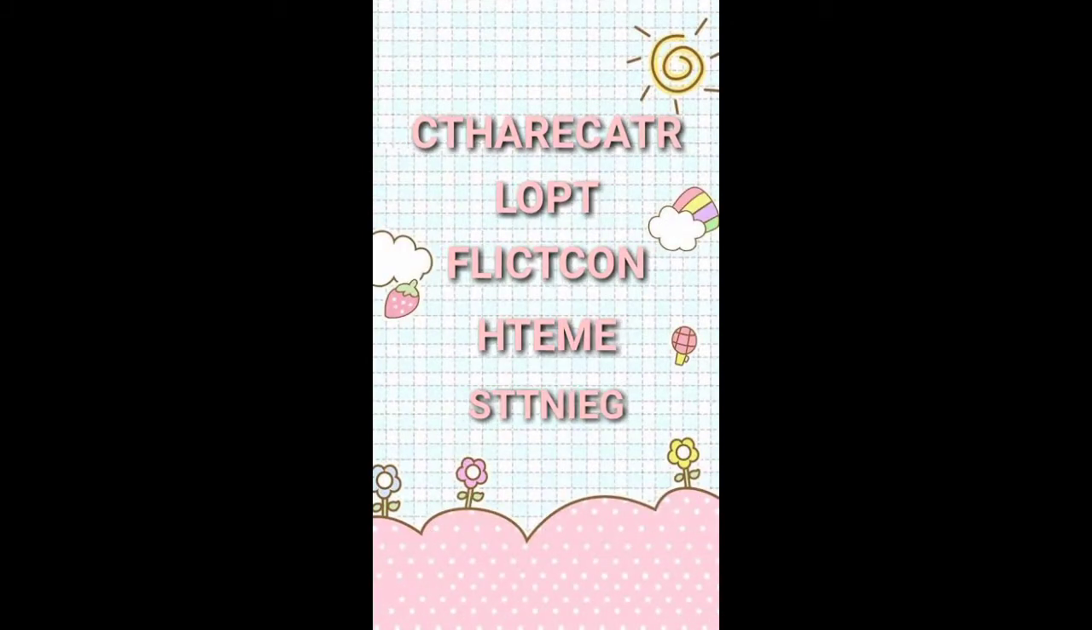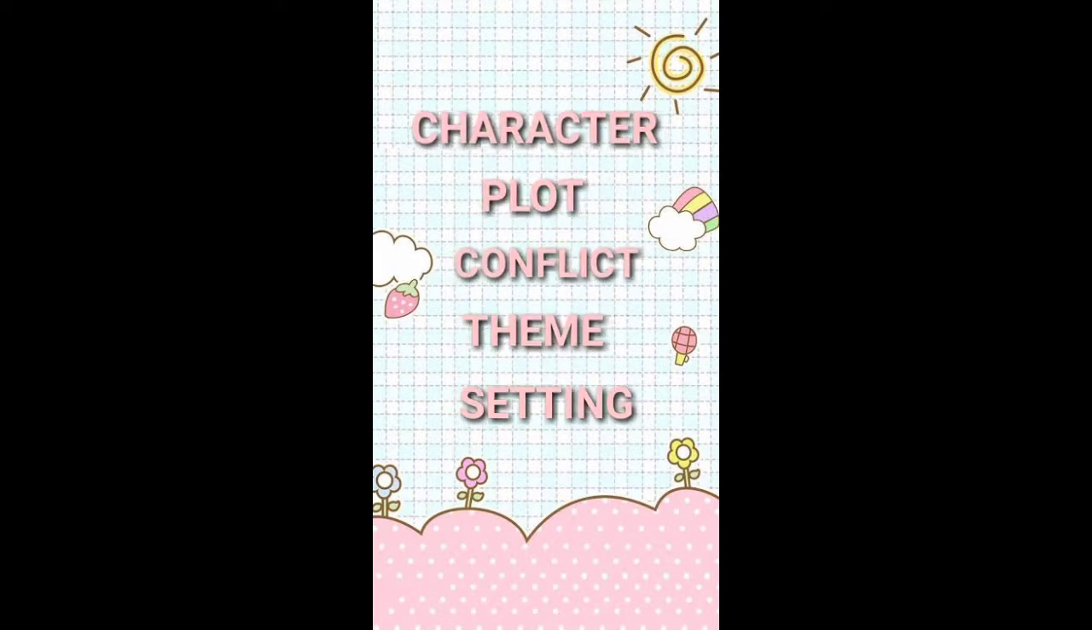So before we start, I want you to solve these jumbled letters. Don't worry because these jumbled letters are actually easy as 1, 2, 3. So let's go. So if your answers are character, plot, conflict, theme, and setting, you are right. I want you to remember these words because these words are connected to our topic for today.